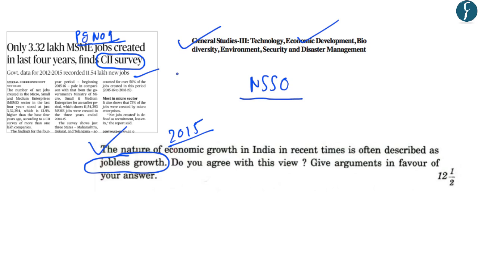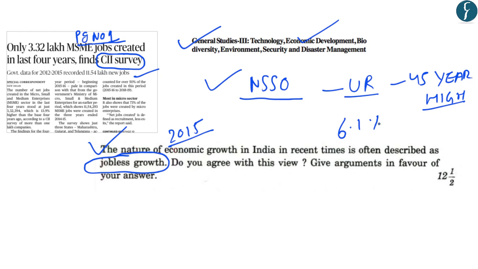Now the CII survey also becomes important because the National Sample Survey Organization had conducted a periodic labor force survey report, and it had highlighted the unemployment rate in India. Now this NSSO survey reported that the unemployment rate in India stood at a 45-year high, and this unemployment rate was around 6.1% in the year 2017 to 18. So in the background of this NSSO survey, which has highlighted that India is having the highest unemployment rate, the CII survey stands contrary to this report of NSSO.